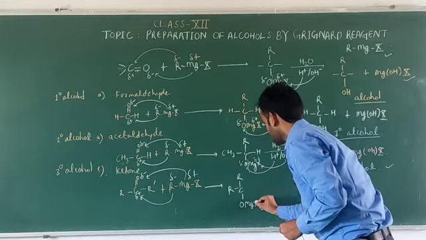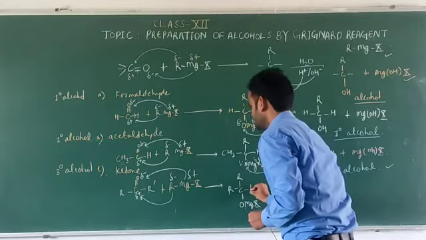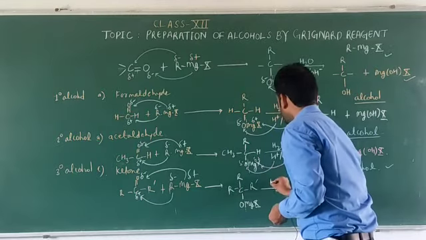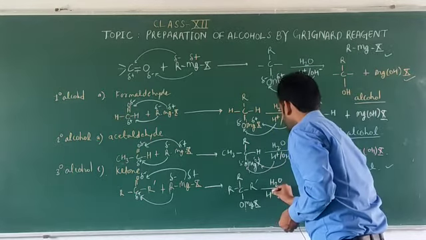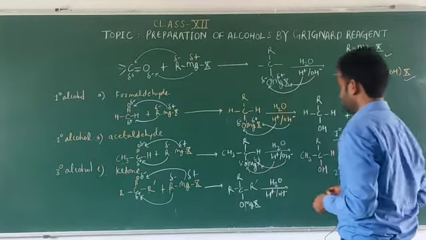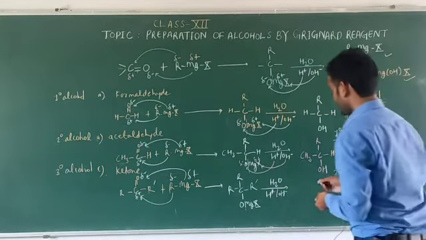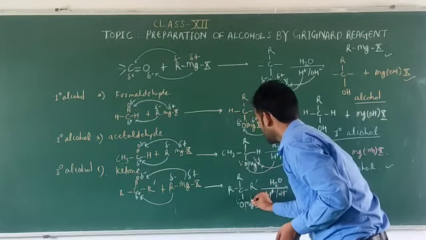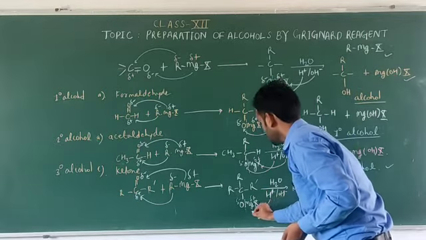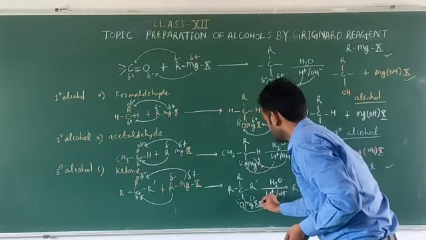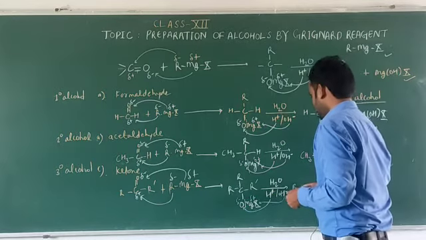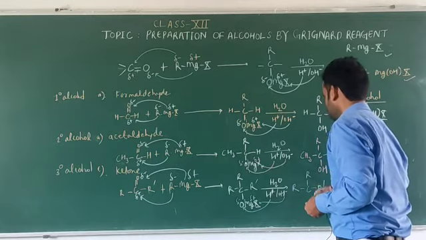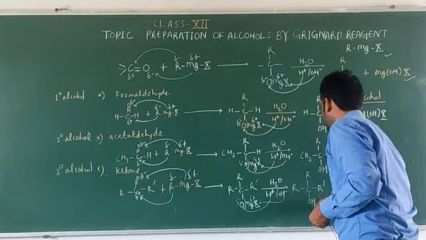MgX. Okay, and this is R dash. After doing the hydrolysis, H plus and OH negative here, we can get the product like, because this is electronegative and this is electropositive here, so this H will attach to this oxygen and this OH will attach to the MgX. So the product that we get here is R C R dash and here O and H, OH.